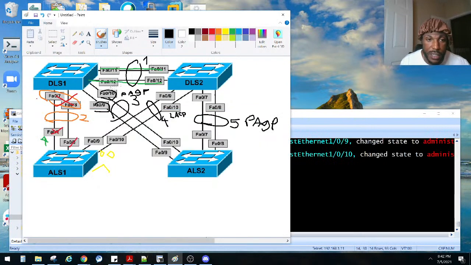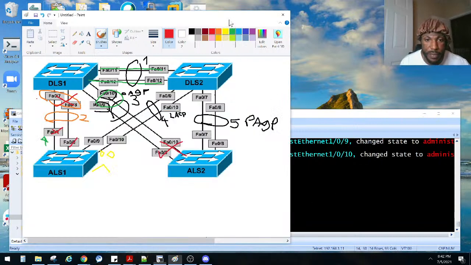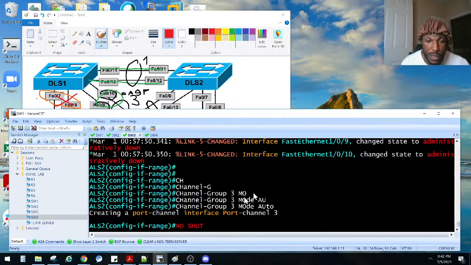So again, this side right here is up, whereas this side is down, or I'm gonna put an X there. That side is down. So until we bring this side up, that's when we're gonna create this little port channel right here, right? So let's go ahead and do that. ALS2, yeah, that's ALS2. No shut that bad boy.